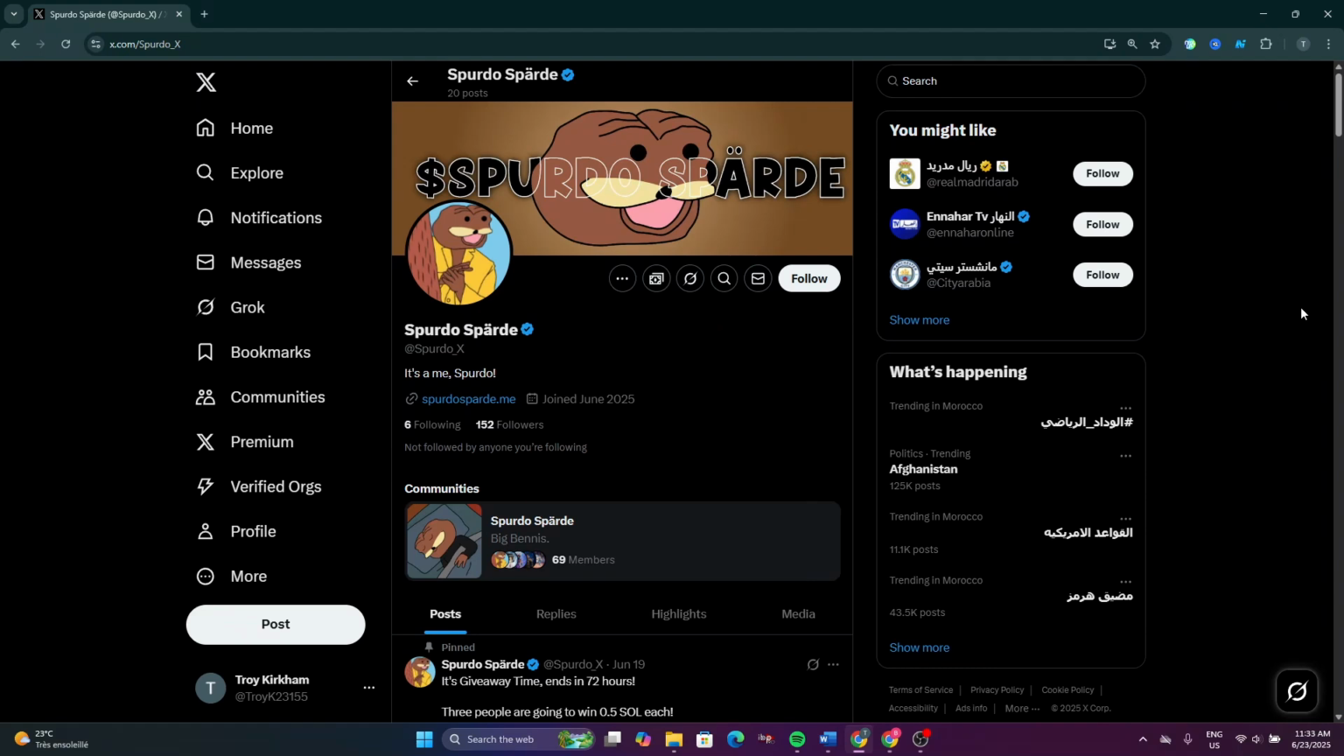How to buy Spurdo Spärde token. So this token came under the symbol of Spurdo.